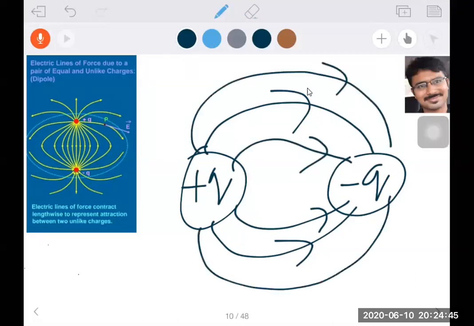That means we have to conclude that the electric field lines diverge from positive. Electric field lines diverge from positive and converge at negative.